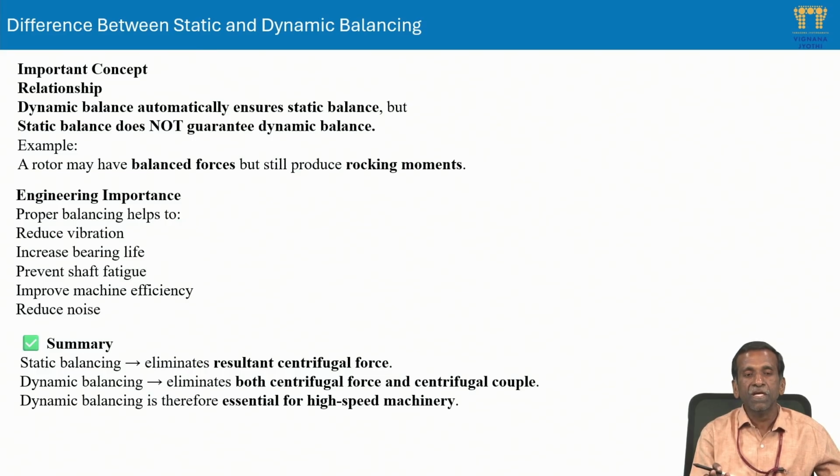In conclusion, static balancing eliminates the resultant centrifugal force. Dynamic balancing eliminates both centrifugal force and centrifugal couple. So dynamic balancing is essential for high speed machinery, because at very high speeds the unbalanced forces and couples dominate and cannot be controlled. Failure is the result, and greater loss may also exist. So we need to take care. Balancing is very, very important in machinery especially.